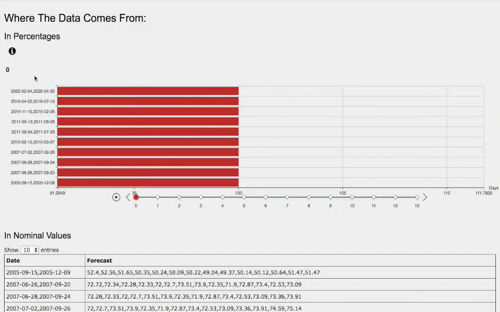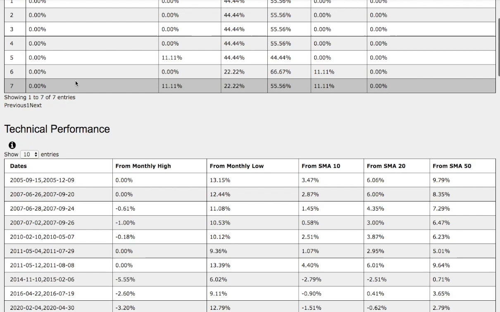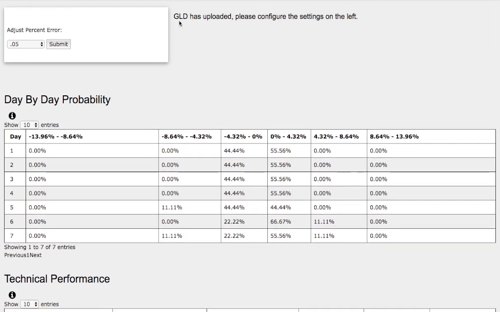So let's head to the day-by-day probability model for gold. For this, we'll be examining GLD, the ETF ticker symbol for gold futures. As the days progress to the 7th day, we have a 55% chance for gold to climb higher between 0 to 4%. On the extreme case, we have 11% for gold to climb between 4 to 8%. On the other hand, we have a 22% chance for gold to fall between 0 and negative 4%. On the extreme case, we have gold falling between negative 4% to negative 8%.